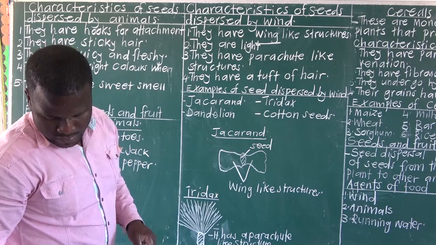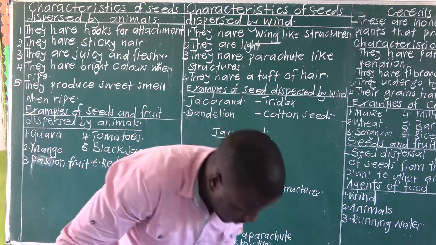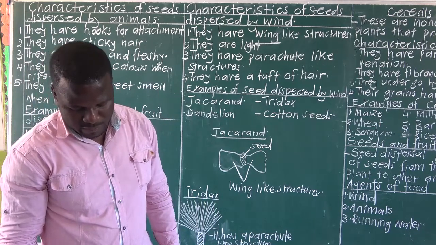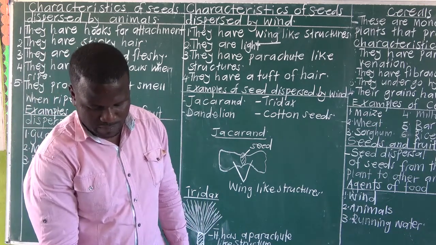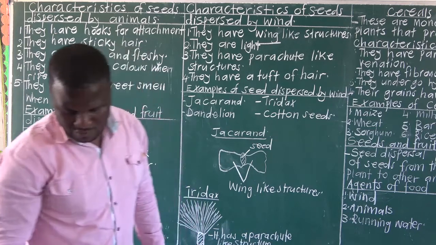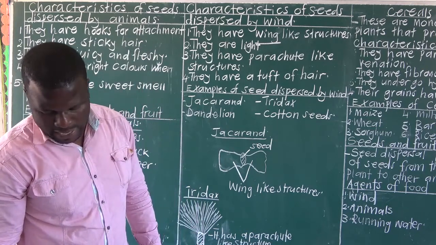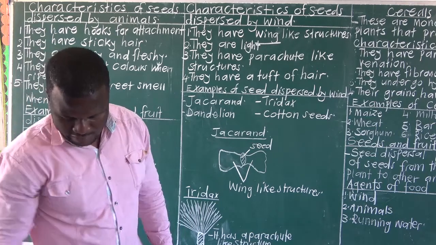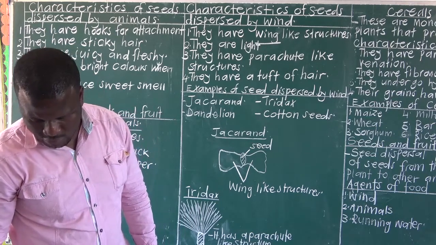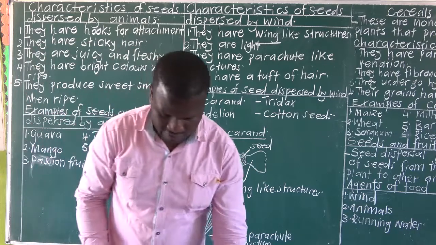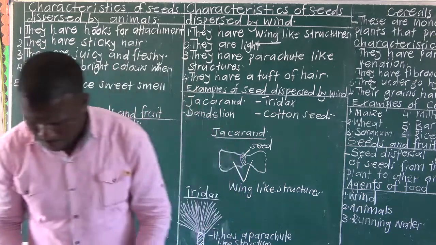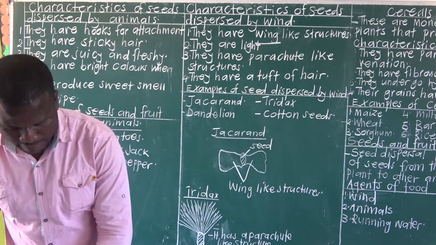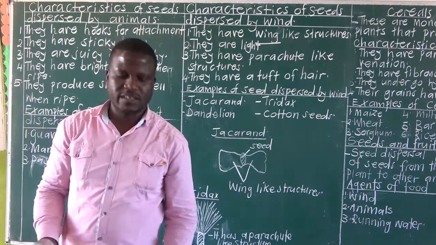So that is all about seed dispersal, if you look at seeds dispersed by wind, seeds dispersed by animals. So we've come to the end of our lesson. In our next lesson, we shall look at characteristics of seeds dispersed by water. Otherwise, thanks for listening and God bless you.